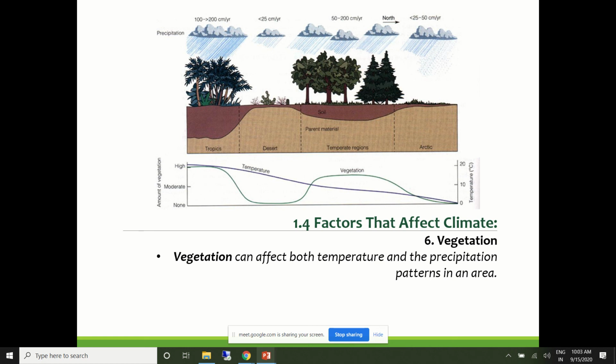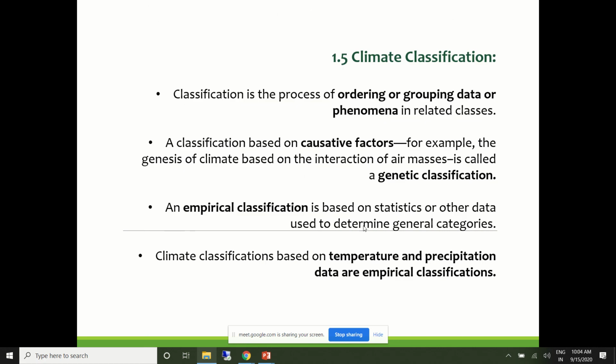When we go into the classifications of climate, I'll tell you how it all started, who started it, and what the premise is on which the climate zones are prepared. In fact, the most important factor used for classification of world climate is vegetation. Based on vegetation, the entire land mass is divided into different climatic zones.